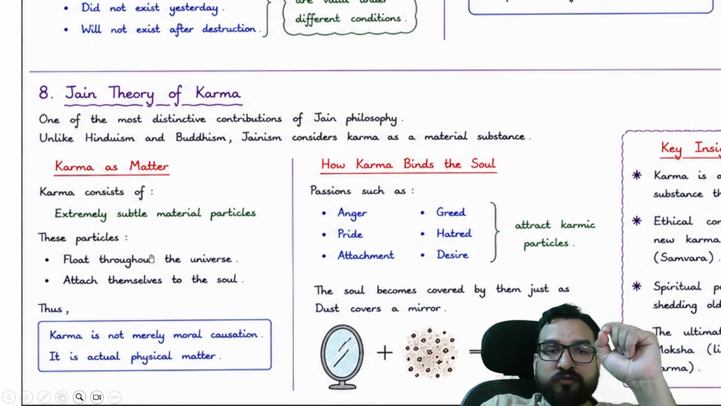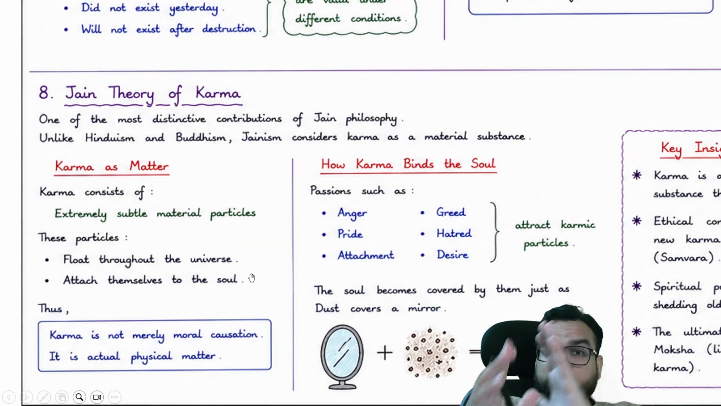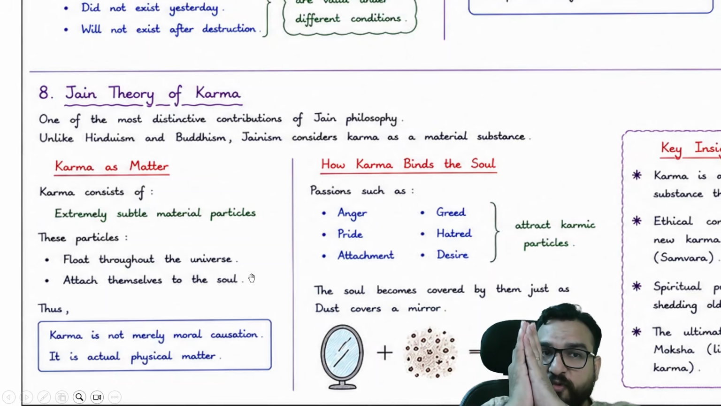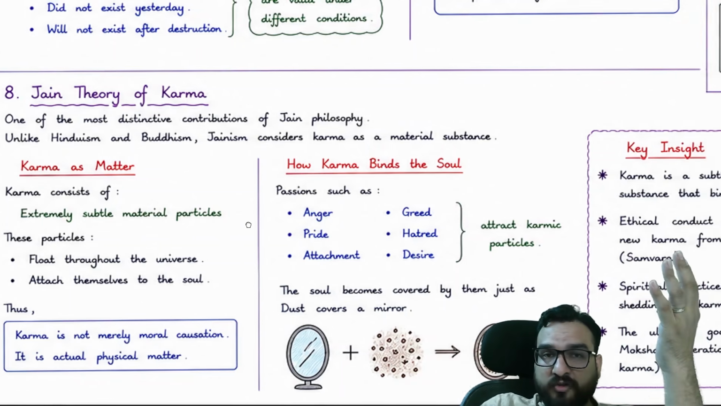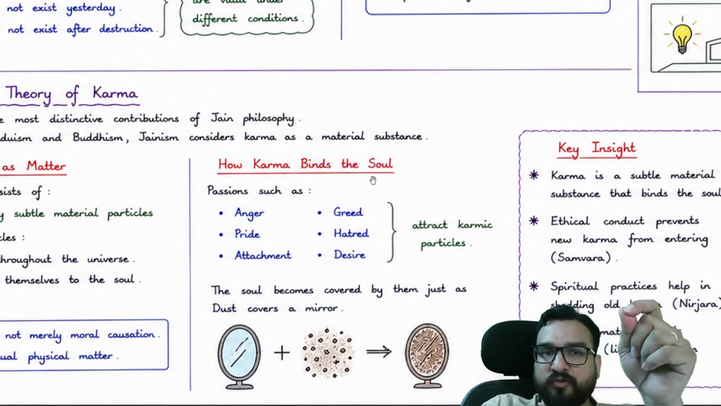These particles float through the universe and attach themselves to the soul. So karma is not merely moral causation, it is actual physical matter. So this is very different, guys, a different form of karma which you are now understanding. Different from Buddhism, different from what Hinduism was talking about. How does karma bind the soul?